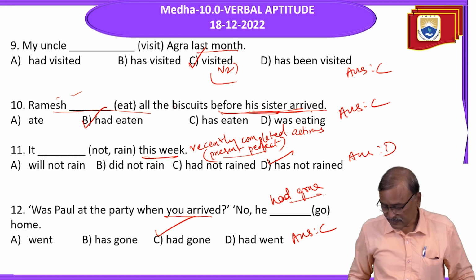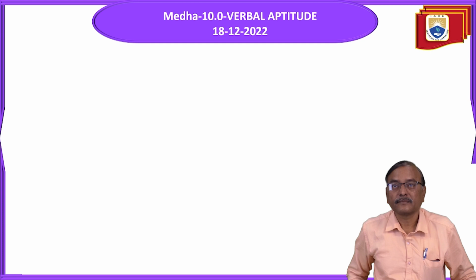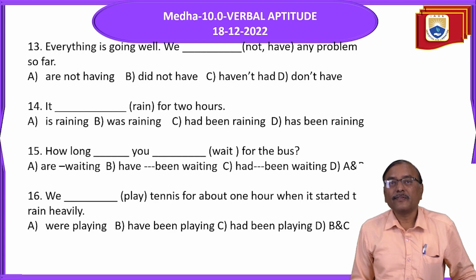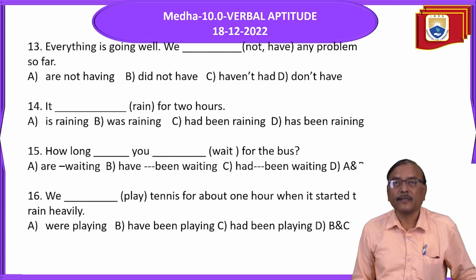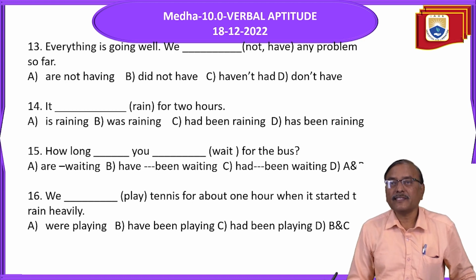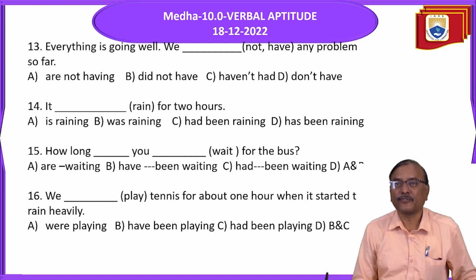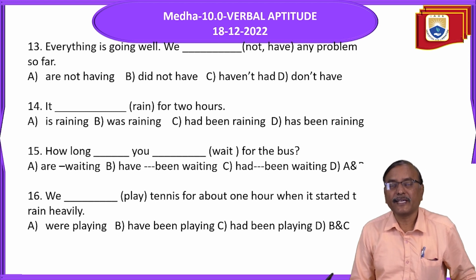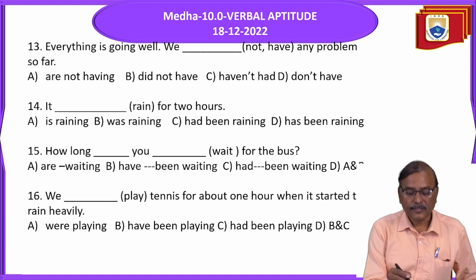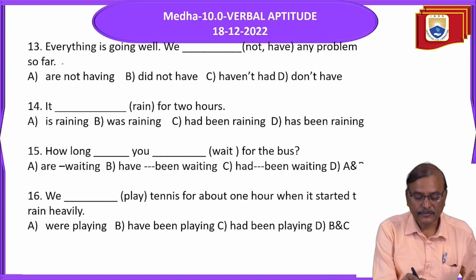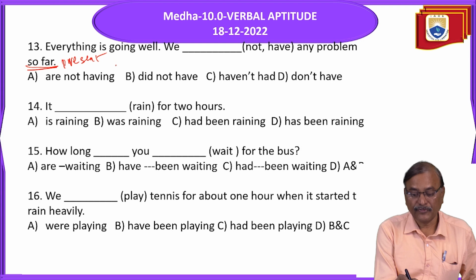Okay. Next. Everything is going on well. We dash not have any problems so far. So far, yet, still. What is that one? Present perfect.